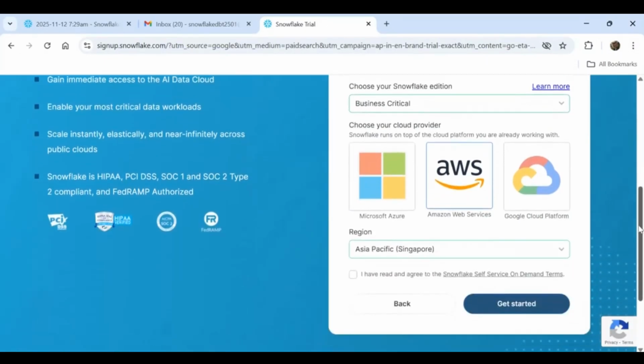And then we will come down, and now they are asking us to choose the cloud provider. Which one do you want to work with? Either AWS or Azure or GCP, whatever you want, you can choose from here. So let's say, for example, I have chosen the AWS account.